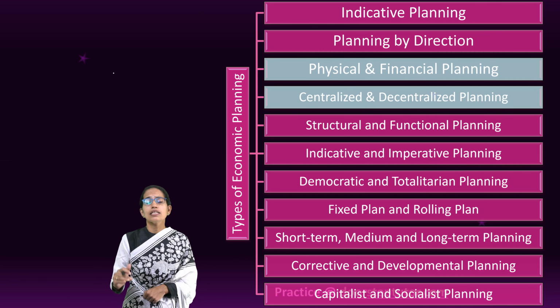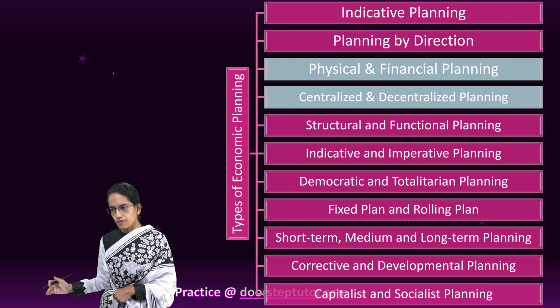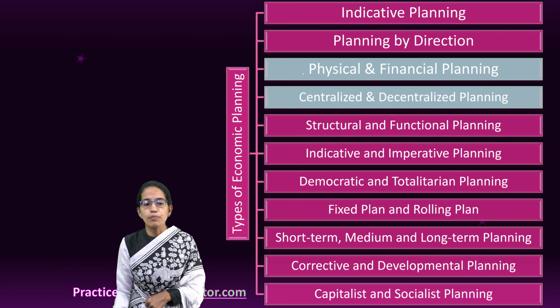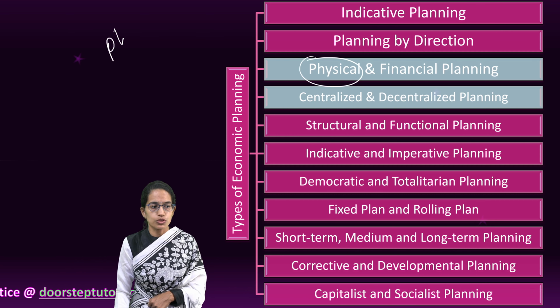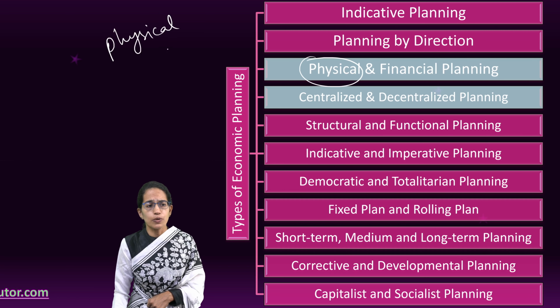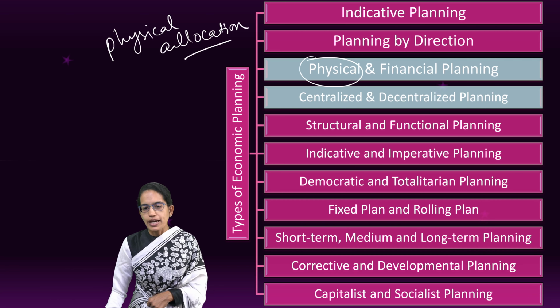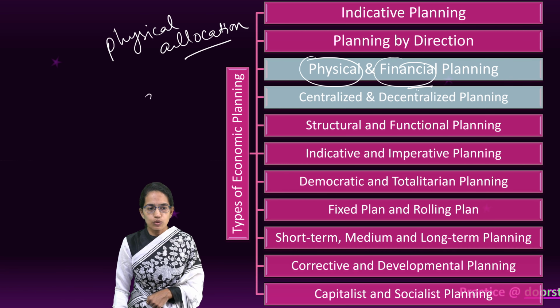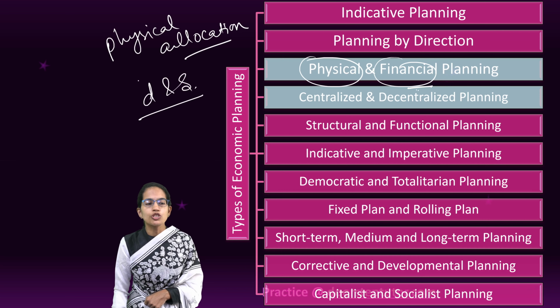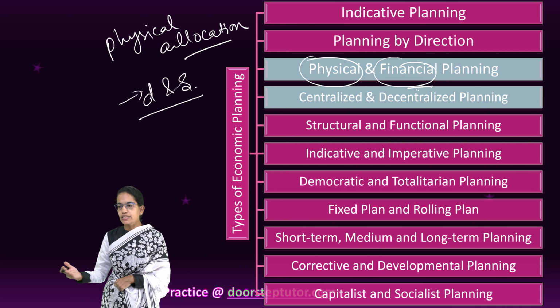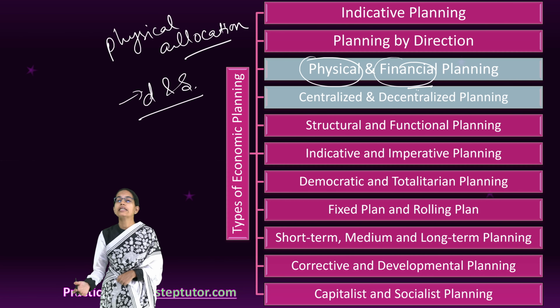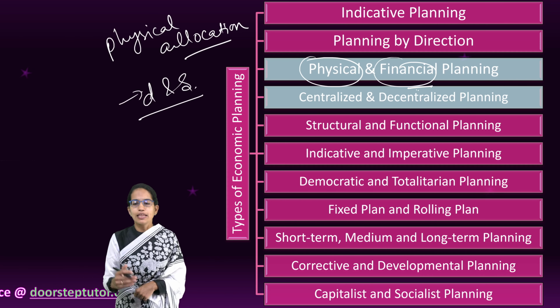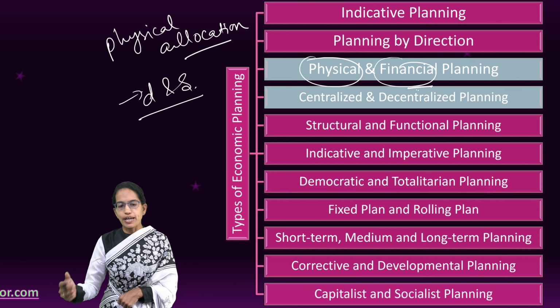The next is physical versus financial planning. Now, physical planning talks about physical allocation of resources. How much resource should be allocated to which sector? So, there is physical allocation. Financial planning talks about what ways the planning should be done, in order to establish good demand and supply in the market, to bring economic stability, and therefore we call it financial planning.